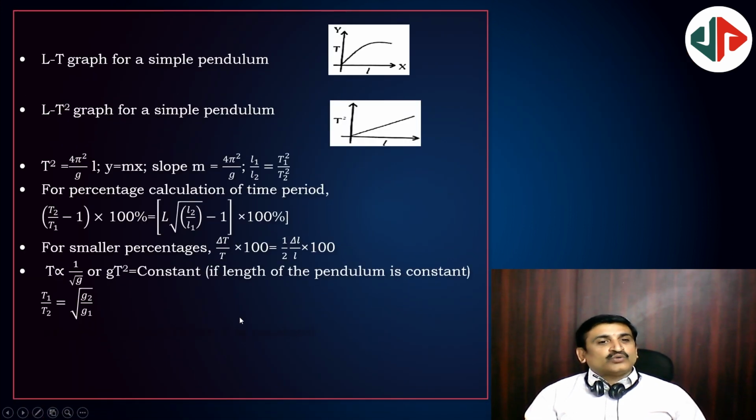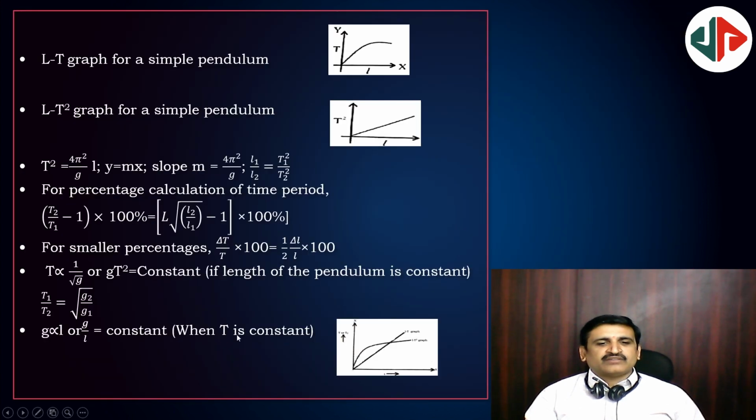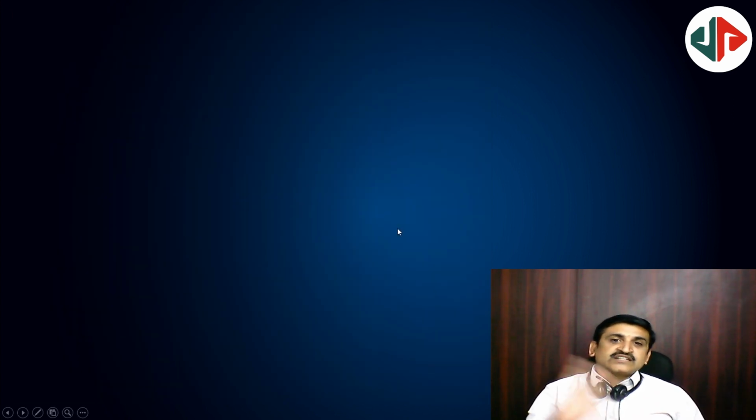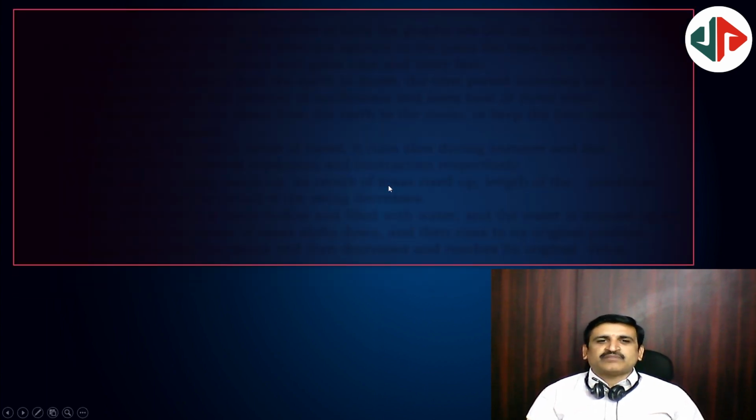Next, there are two graphs for a simple pendulum. One is the T-L graph, the other is the T square-L graph. The T square-L graph is a straight line, and the T-L graph is a parabola. Next, one more graph: this is a combined graph, and the intersecting point is at time period 1 second, and T square is also 1 only. At that time, with time period 1 second, the length of the pendulum is 25 centimeters. But the seconds pendulum's length is 100 centimeters. For T equal to 1 second, the corresponding length is 25 centimeters, 1/4 of a meter.